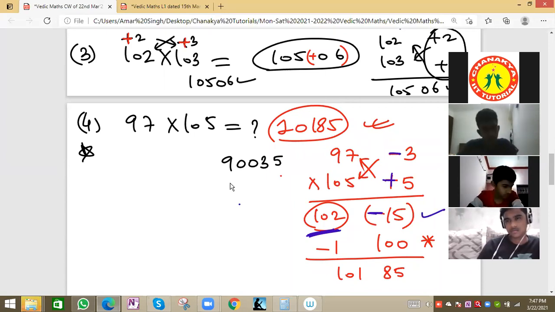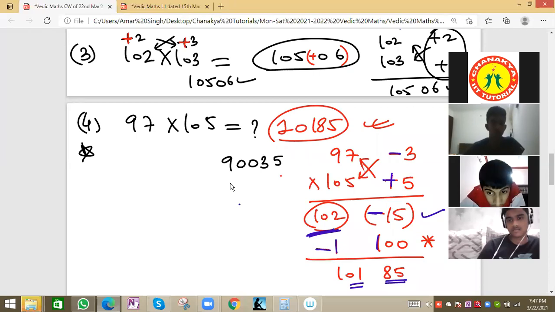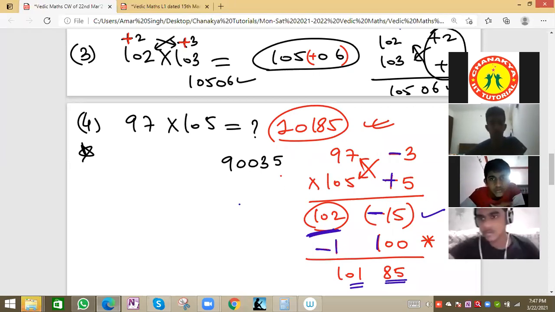So for a number higher than this 2-digit number, with zeros in the ones and tens places, that is 100. We add 100 here, and then subtract 1 here. So 100 minus 15 will be 85, and 102 minus 1 will be 101. So 101, 85 will be the final answer.